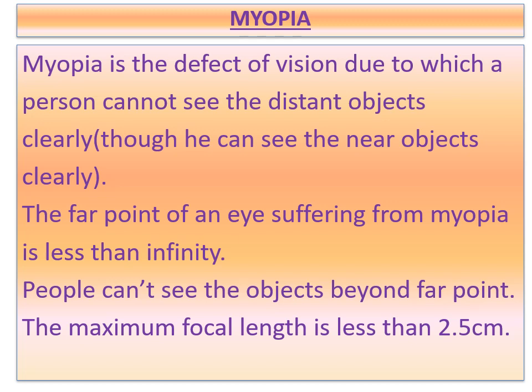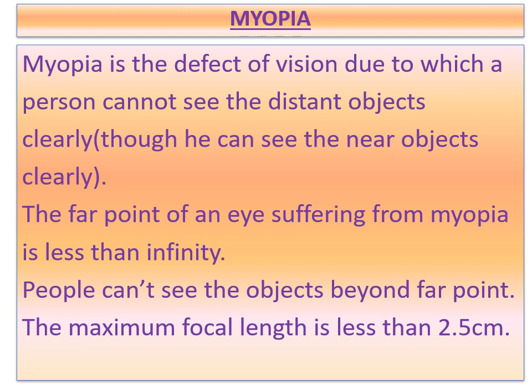Now coming to the slide, myopia is the defect of vision due to which a person cannot see distant objects clearly, though he can see near objects clearly. Here you have to remember that the far point of an eye suffering from myopia is less than infinity. Due to this, the far point of a myopic eye has been shifted from infinity to some other distance from the eye. That means a person can see clearly up to a certain distance, a few meters from the eye. Beyond that, he cannot see.